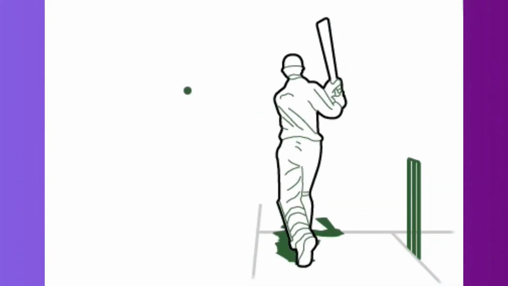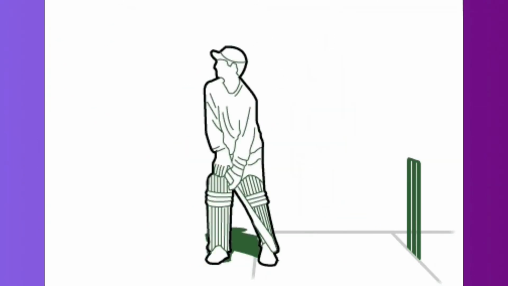In a cricket match, when a moving cricket ball is hit by a bat, then the direction of the cricket ball changes and it goes in another direction.